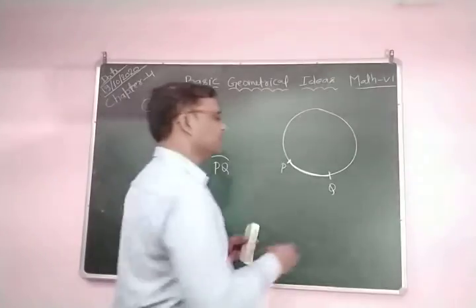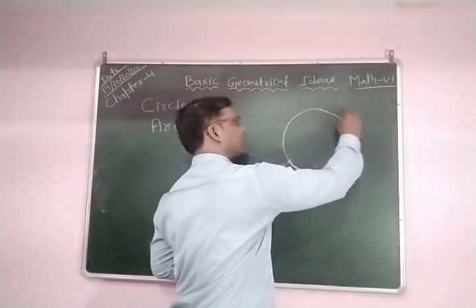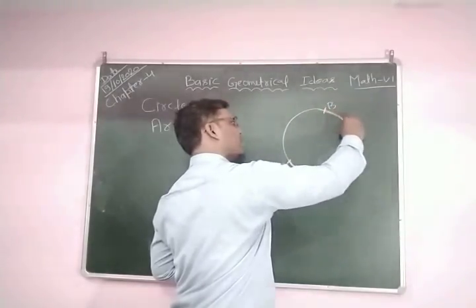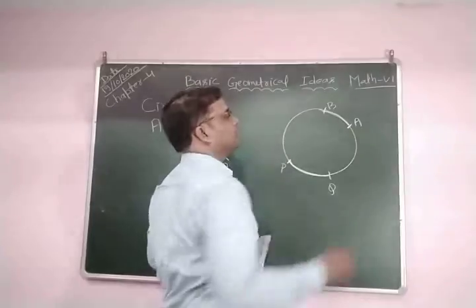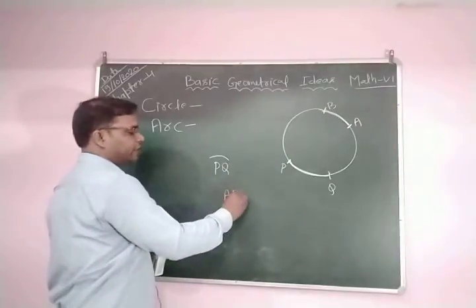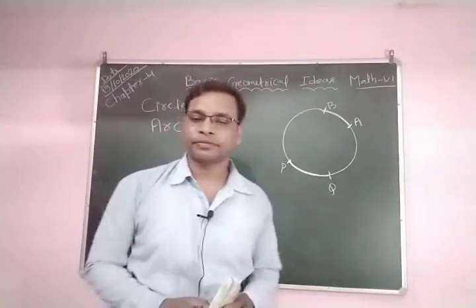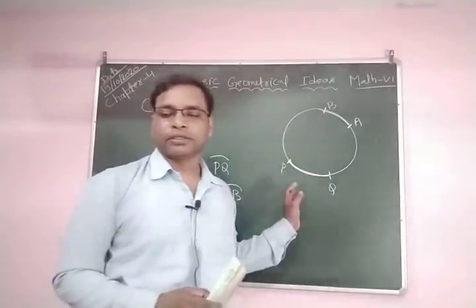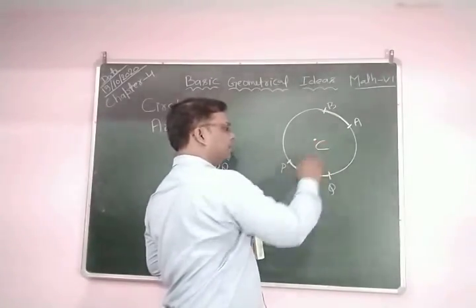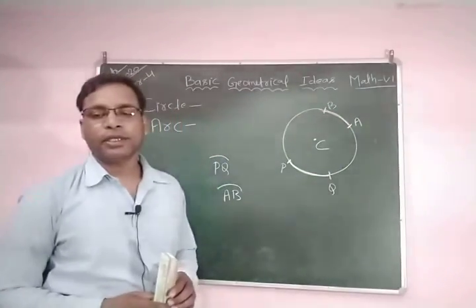If you take any two points here, A and B, and cut from here to here, you can read it as arc AB. You can represent it as arc AB. Clear? So C is the center of the circle, and PQ and AB are arcs of the circle.